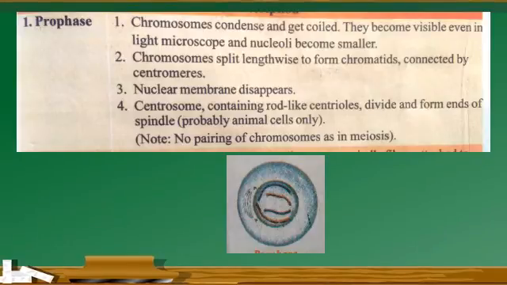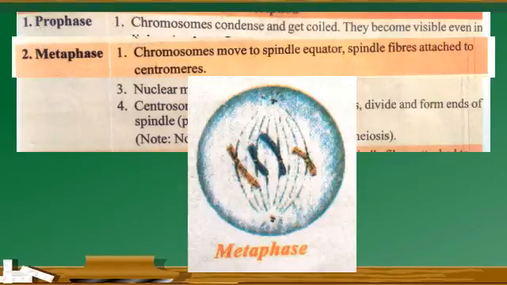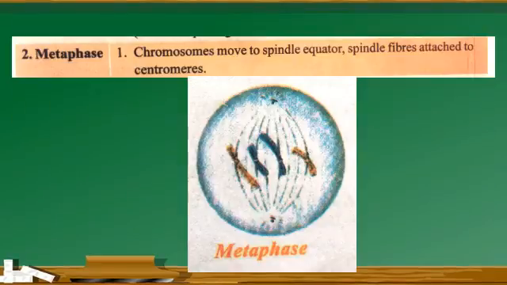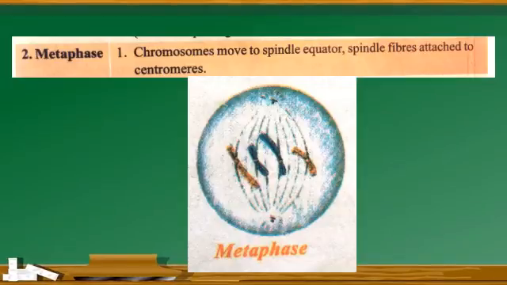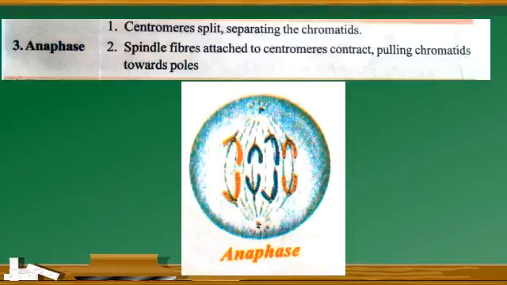And the next phase is the metaphase. During the metaphase, chromosomes move to the spindle equator, the central part, and the spindle fibers are now attached to the centromere, the central part. Now the centromeres split, separating two chromatids.